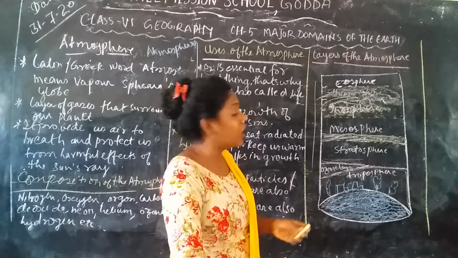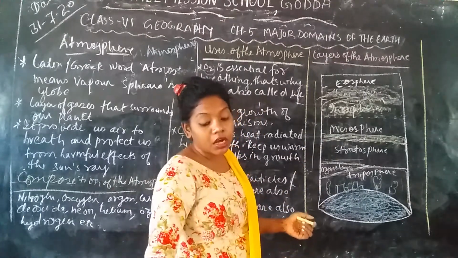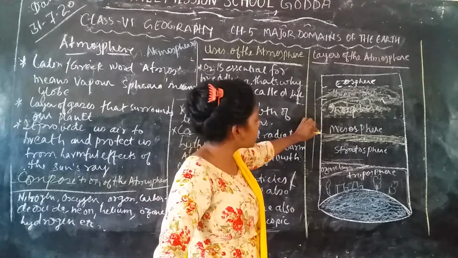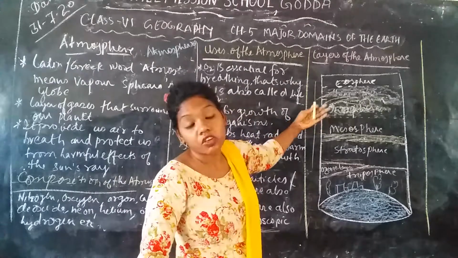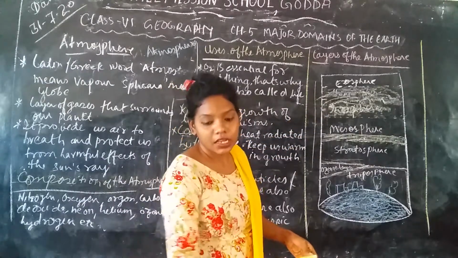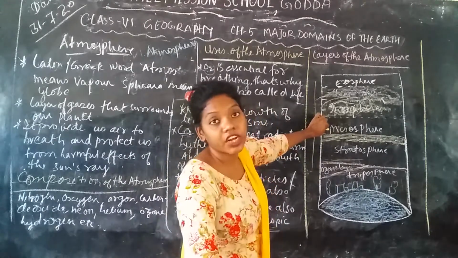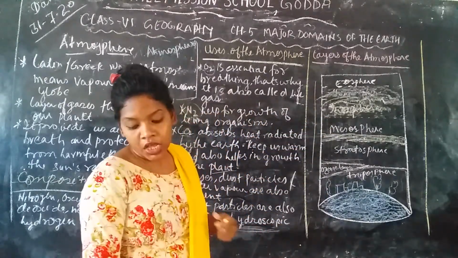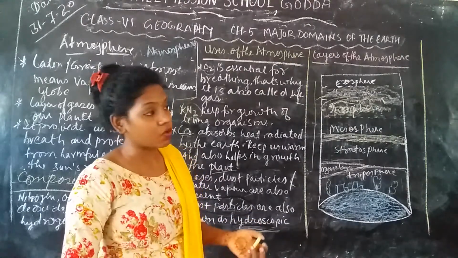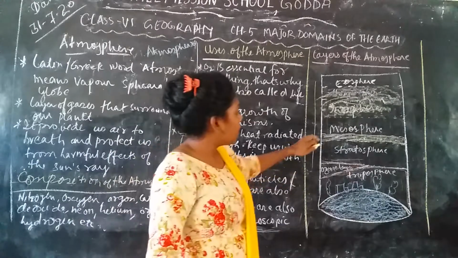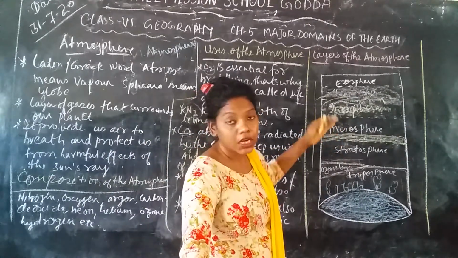Okay, next layer we are going to learn about is the mesosphere. The mesosphere is 80 km above the Earth's surface, and from this layer the temperature starts to decrease. In between the stratosphere and mesosphere, there are radio waves, which are useful for various communication purposes. So this mesosphere is about 80 km above the Earth's surface.